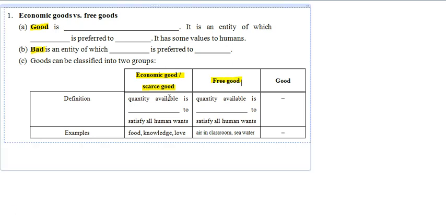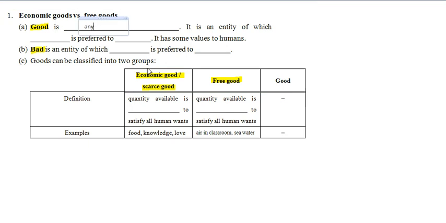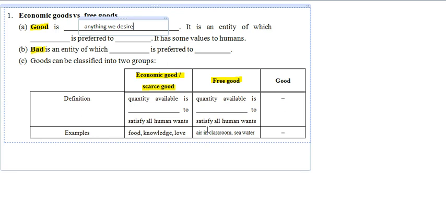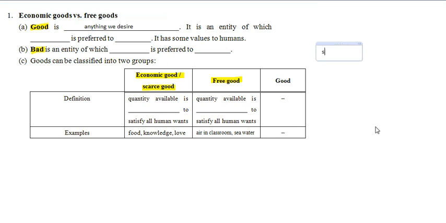So if you have read the textbook already, the definition of good is anything we desire. So the examples are food, air, and also water. They are the things that we need so that we can survive, and they are the things that we desire. And another definition is that it is an entity of which some is preferred to none.